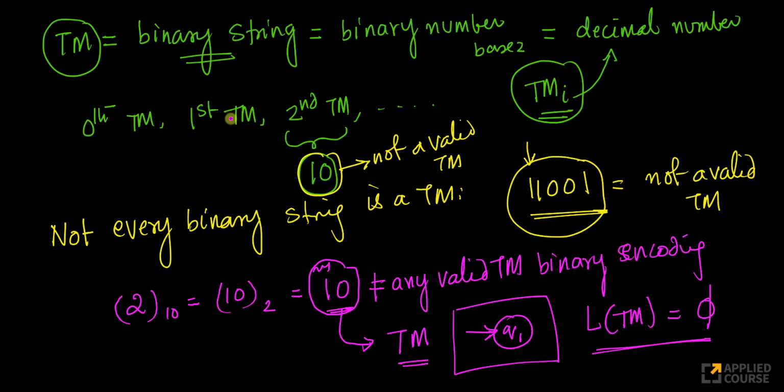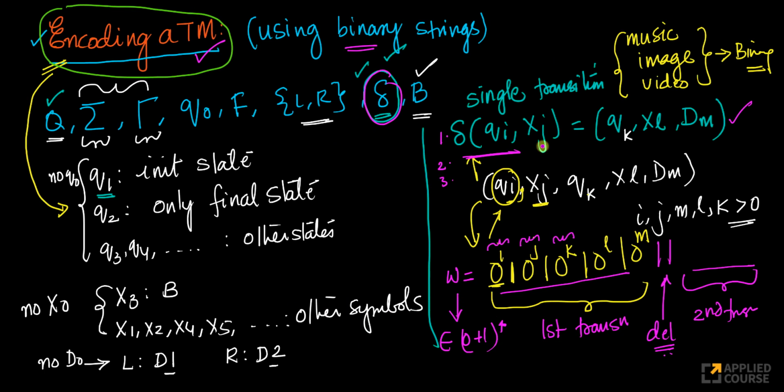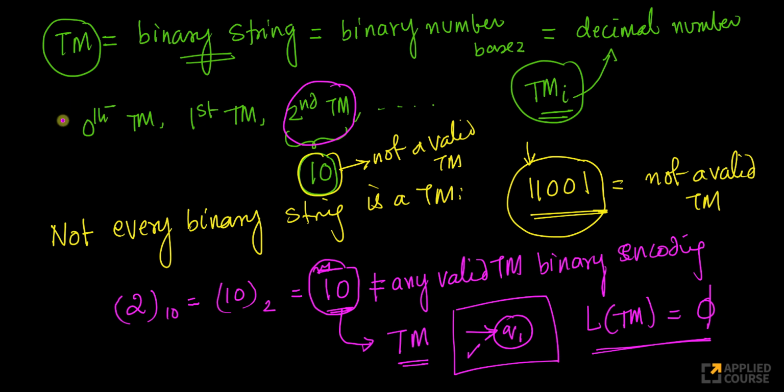Now I can talk about, okay, so what is my second Turing machine? My second Turing machine will look like this, and the language accepted by it is the null set, because 2 represented as a binary string is not a valid encoding as far as this structure is concerned, right? Now I can say 0th Turing machine, first Turing machine, second Turing machine, kth Turing machine.